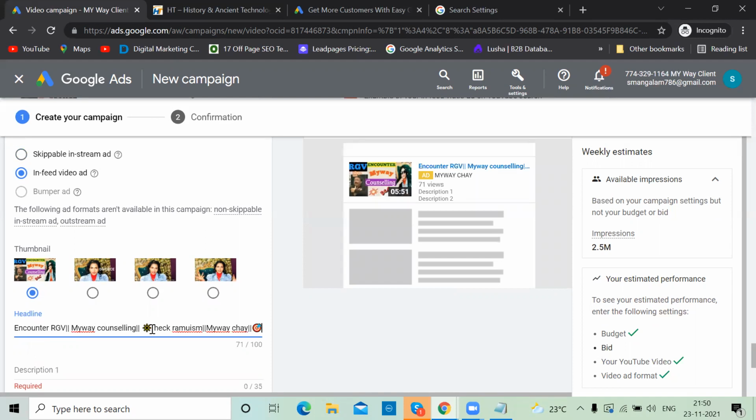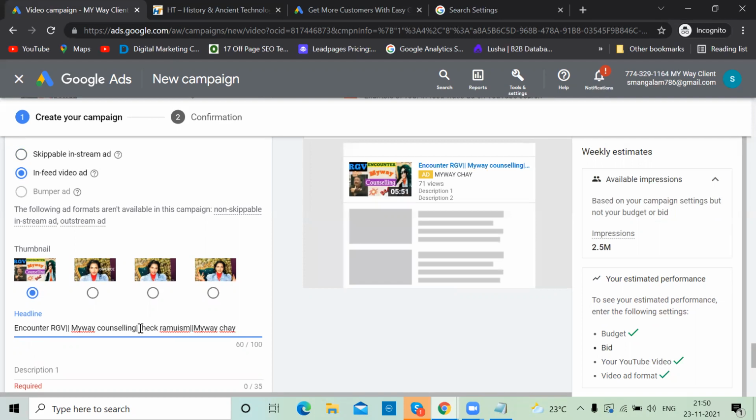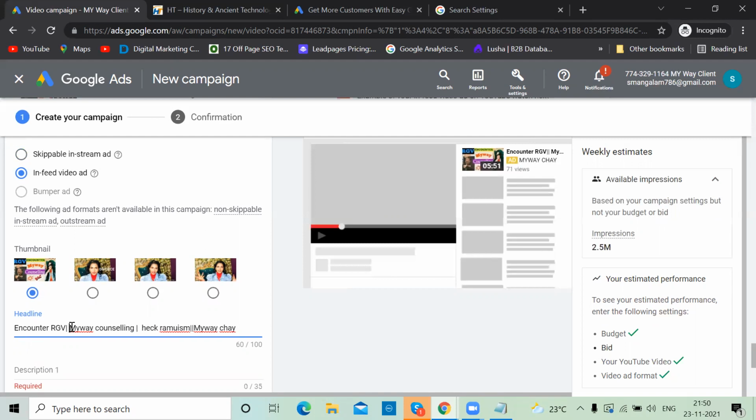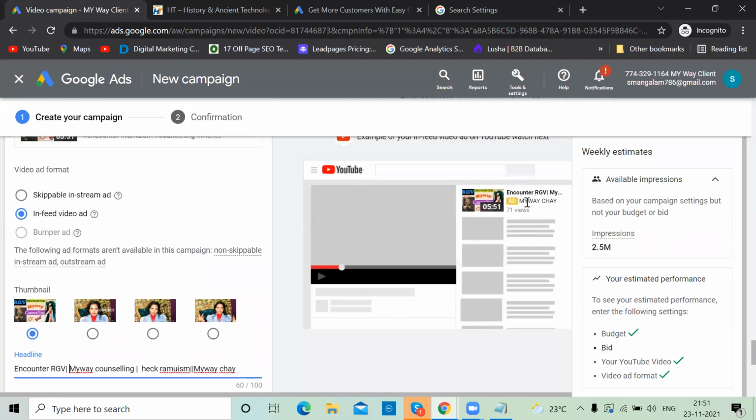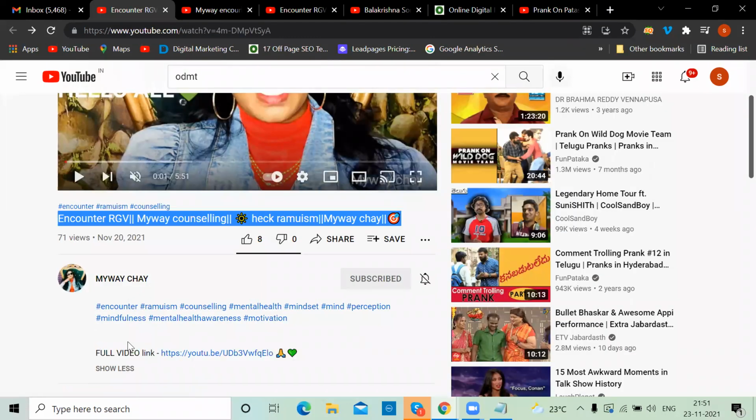But I don't know whether these special symbols are allowed in the ad or not. So that's why I'm reviewing them. All the special things, I'm removing them. Next, the description. What descriptions did she use?